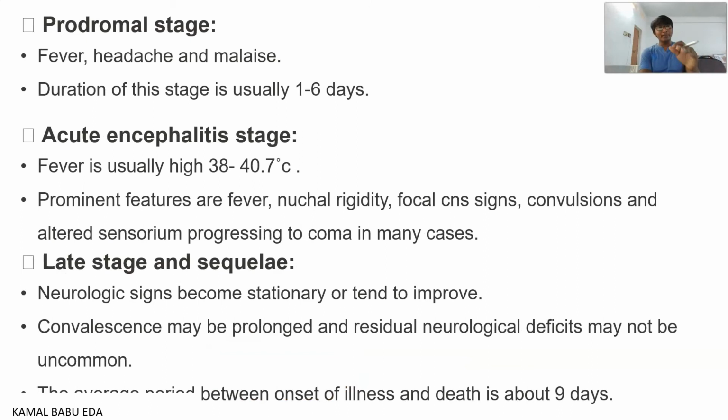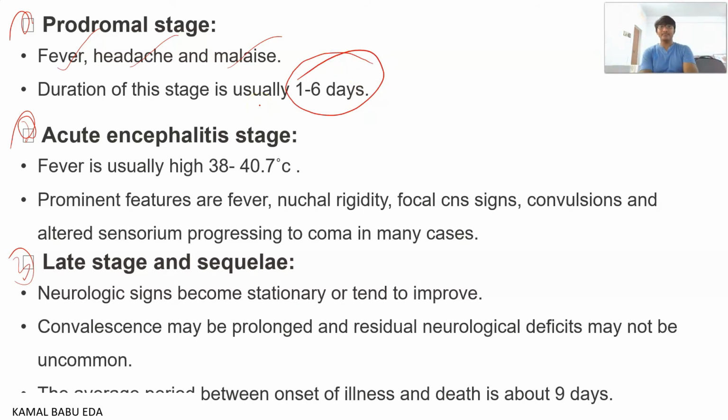So coming to men, we have 3 stages here. The first stage is the prodromal stage, this one is the second stage, and this one is the third stage. In the prodromal stage, you can observe symptoms such as fever, headache and malaise, and this stage usually lasts for 1 to 6 days.